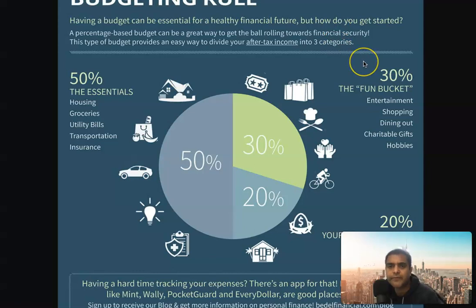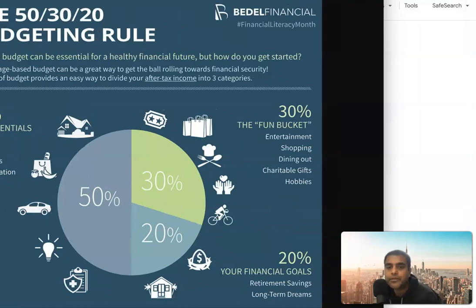This is another graphic that I liked as well. Same thing. Your 50% is essentials: your housing, groceries, utility bills, transportation, insurance. Like you need this just to operate your life. 30% is what can also be known as the fun bucket. You are spending on entertainment, shopping, dining out, even charity if you're doing it, your hobbies. And 20% is your financial goals. These financial goals could be retirement, could be long term.